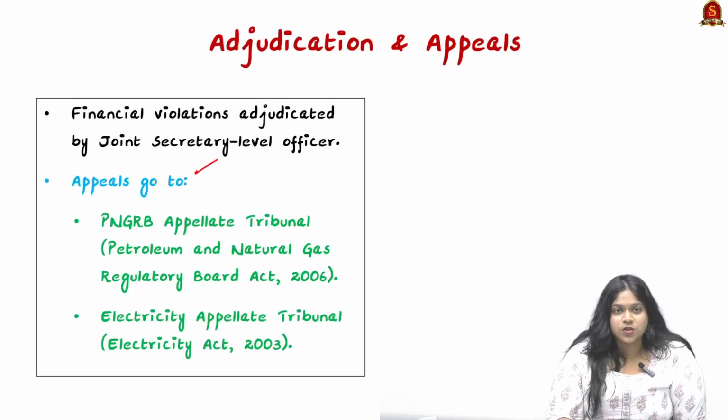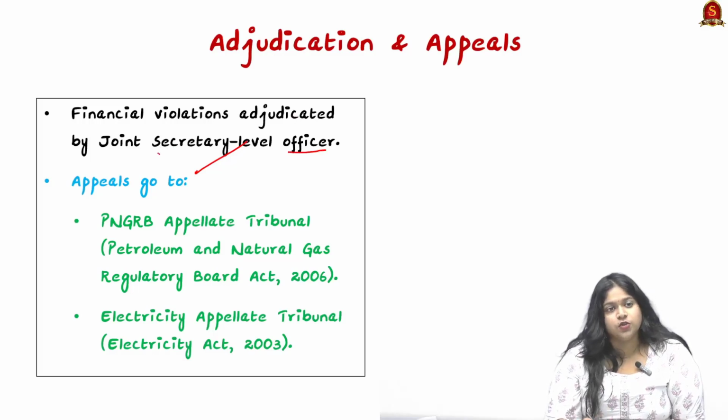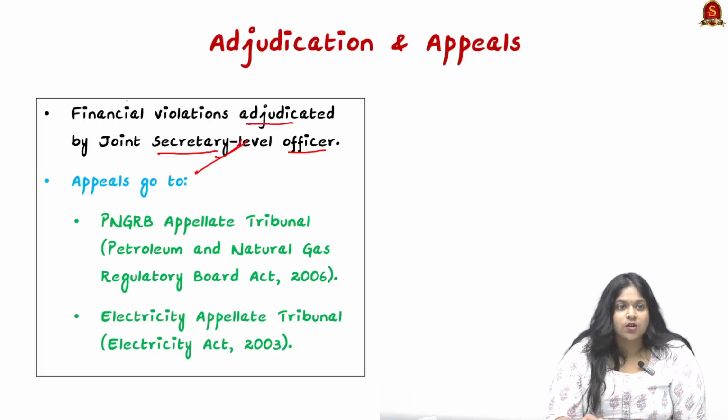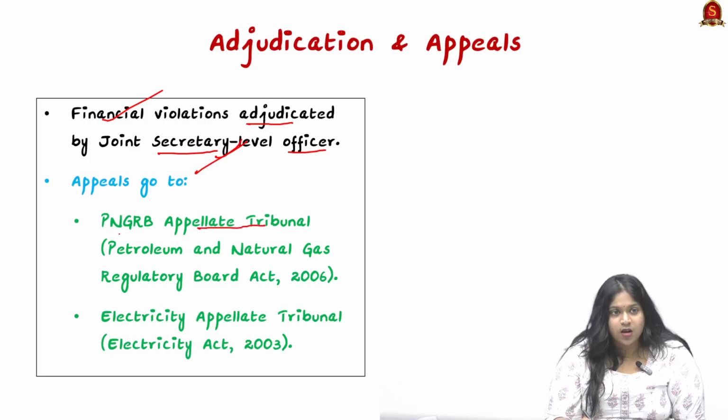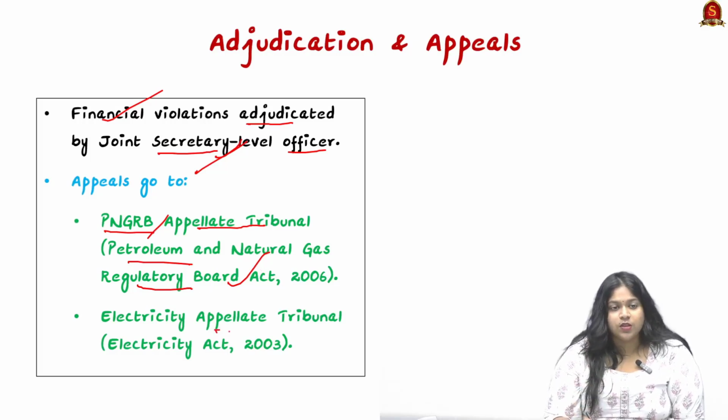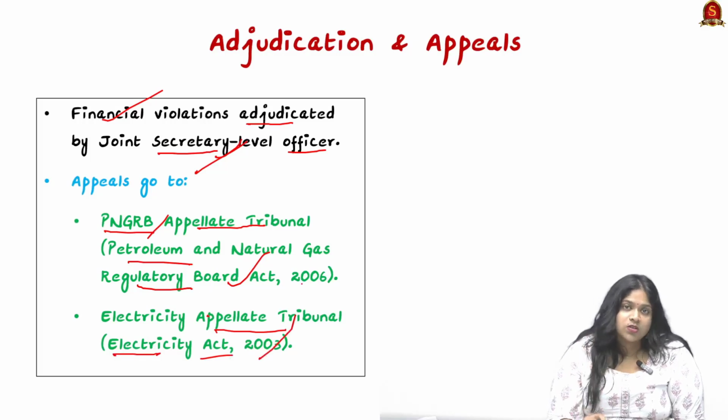Now, looking into adjudication and appeals, a new officer at the joint secretary level or higher has been appointed to adjudicate the financial violations. Any appeals against those decisions go to the appellate tribunal under the PNGRB, that is the Petroleum and Natural Gas Regulatory Board Act of 2006. Even for appeals on that decision, they can go to the Appellate Tribunal for Electricity, which comes under the Electricity Appellate Tribunal Act of 2003. So these are the major changes made to the bill.